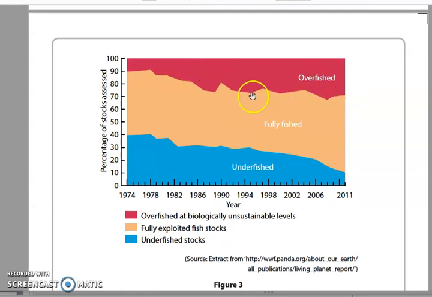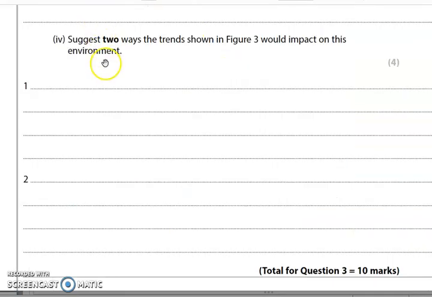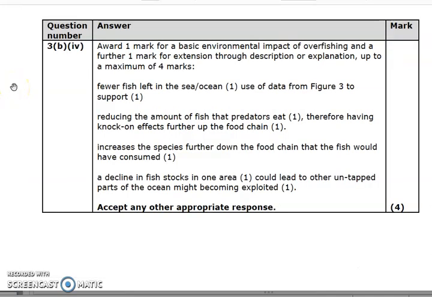So again, if we look at the resource very quickly, we can see that the amount of stock overfished has increased. This means that, so what impact is that going to have on the environment? So think about all the different possible ways that overfishing or increasing the amount of fish we take out of the sea is going to impact on the environment. Have a go now.